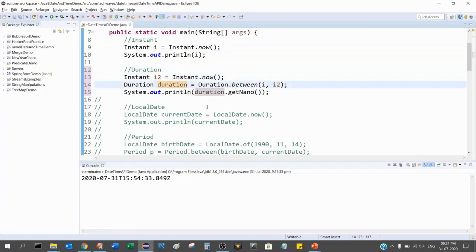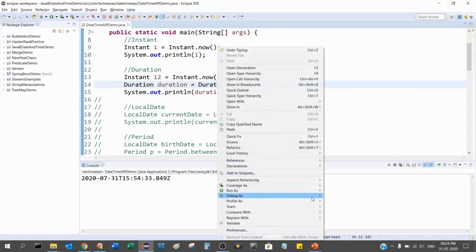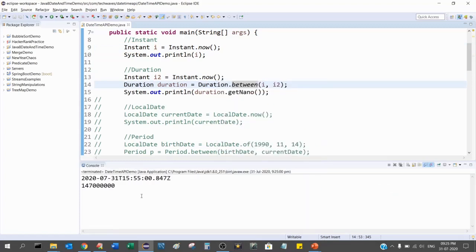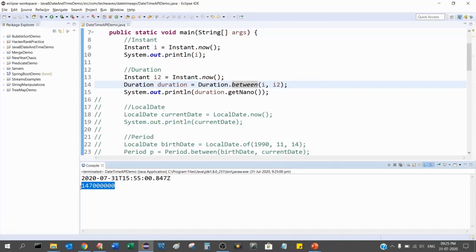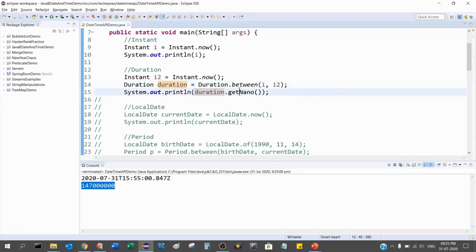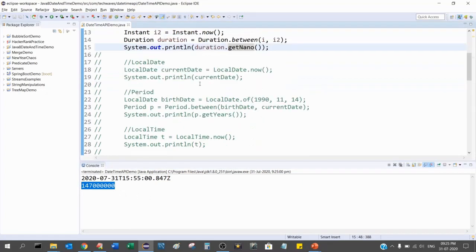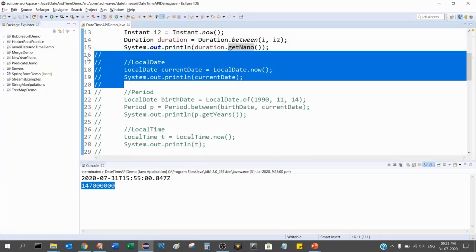So the duration between i and i2 is what? Let us run as Java application, and I get this many nanoseconds, because I'm doing duration.getNano. Now I uncomment this one also.